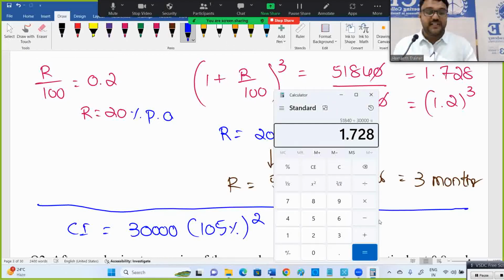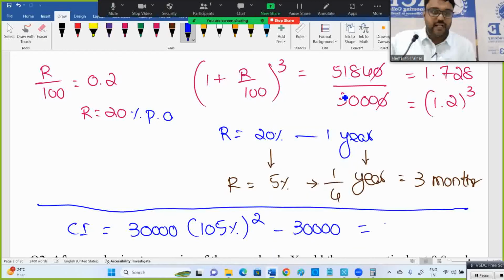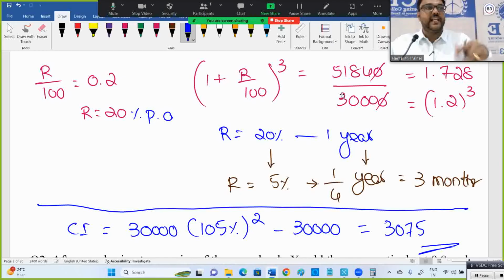Right now, if you use a calculator, 105% means 1.05 actually. 1.05 into 1.05 into 30,000 minus 30,000. How much is the interest? 3,075.